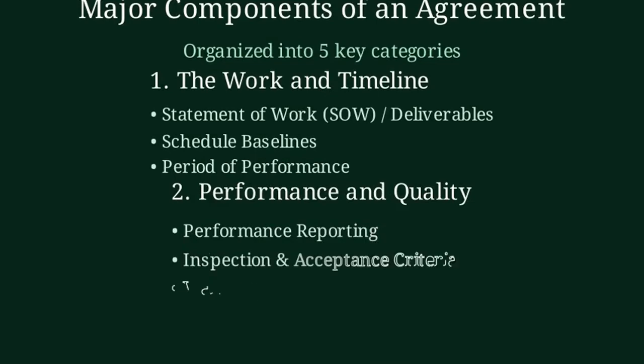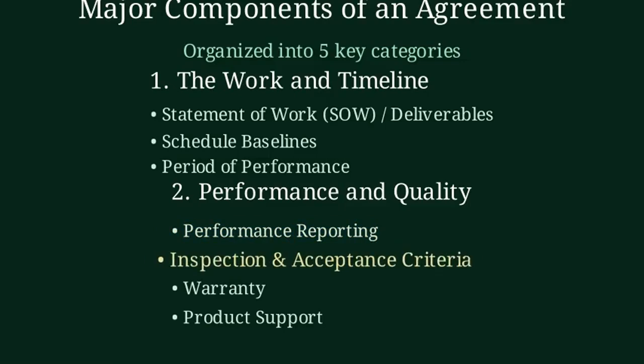Second category, performance and quality. Performance reporting explains how progress updates are shared. Inspection and acceptance criteria define what counts as complete. Warranty guarantees the product works as intended. Product support tells what help is provided after delivery.